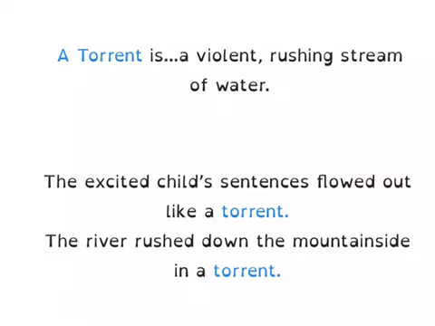Here are some more examples of using the word torrent in a sentence. The excited child's sentences flowed out like a torrent. This is kind of like a simile. We're saying that this child was speaking so much, their sentences were just flowing out like a torrent, like a violent rushing stream of words. Another one would be the river rushed down the mountainside in a torrent. So that river is rushing down the mountainside in a violent rushing stream of water, which would be called a torrent.